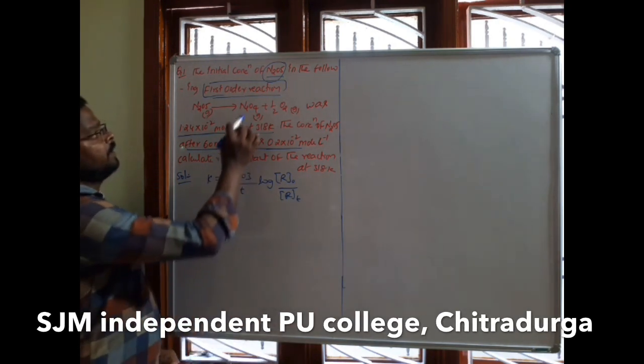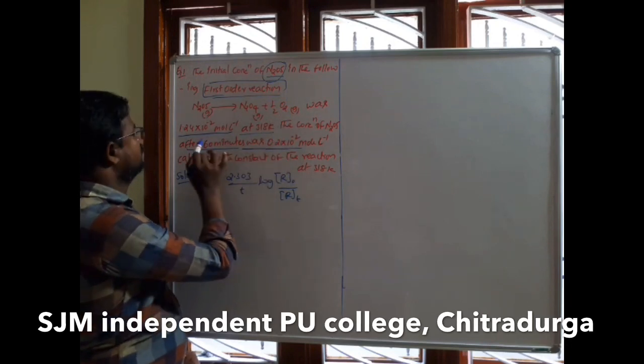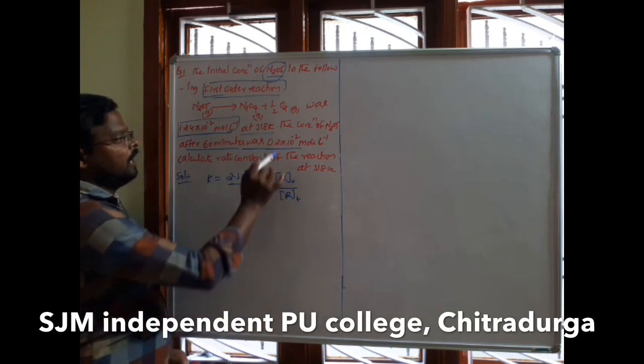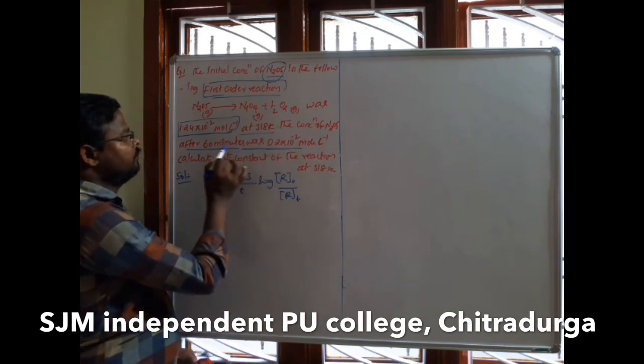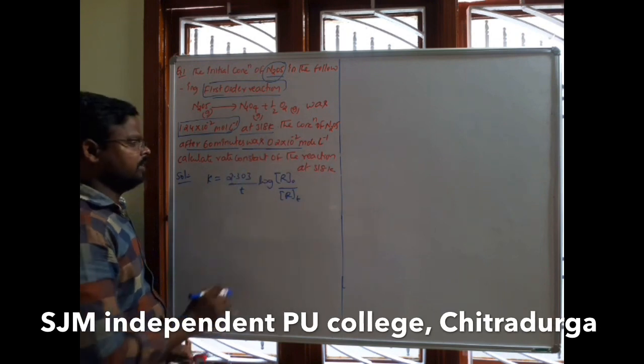The initial concentration of N2O5 is 1.24 into 10 to the power of minus 2, and the concentration at 60 minutes is 0.2 into 10 power minus 2 mole per liter.